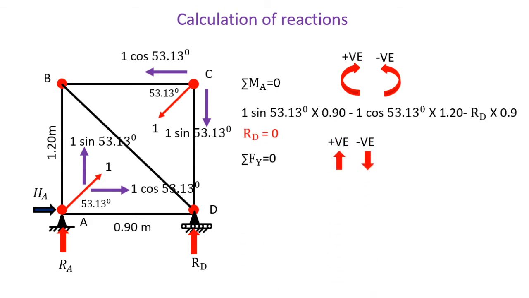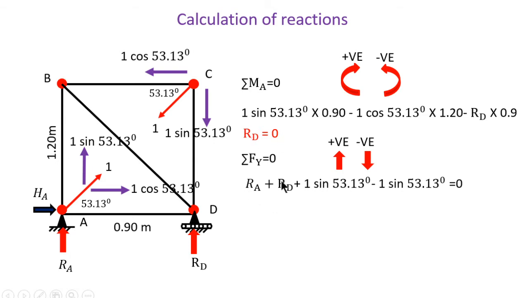Then we apply the sigma Fy condition, upward positive and downward negative. So here this force is upward and this force is downward. So 1 sin 53.13 is positive and 1 sin 53.13 is negative, that cancels out to 0. Then RD is upward, so it is positive, and the RA.